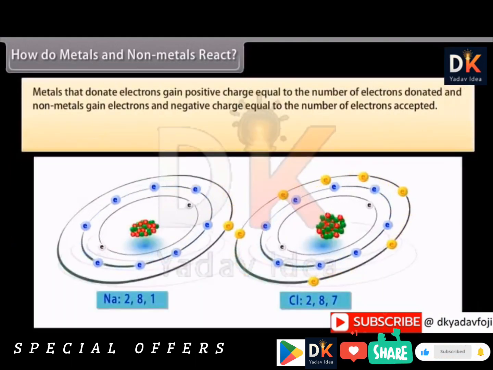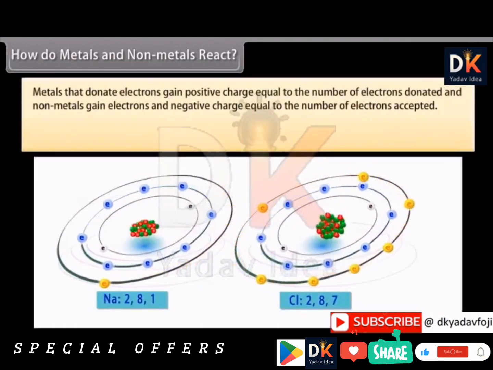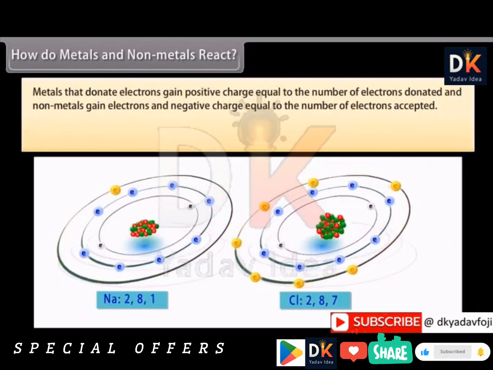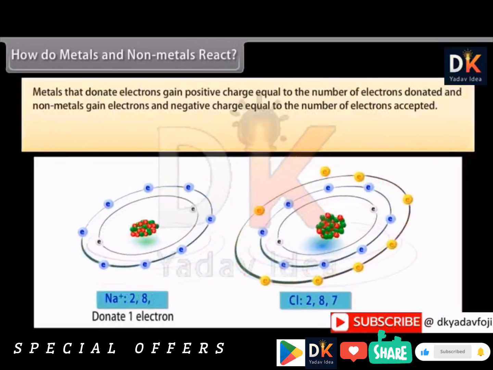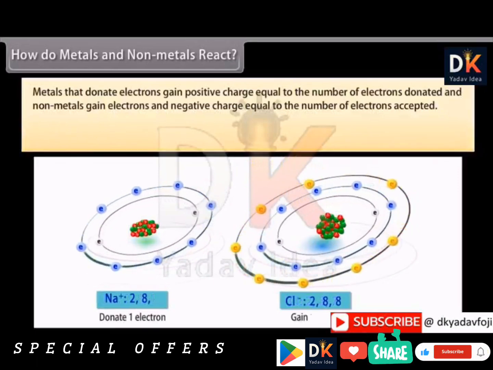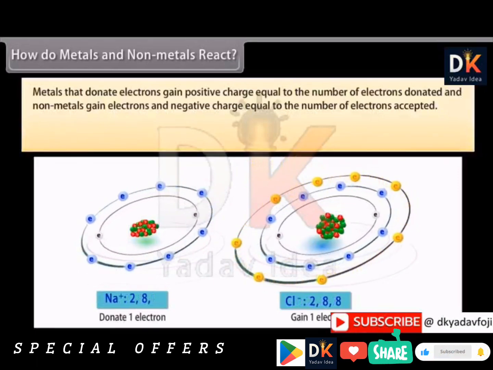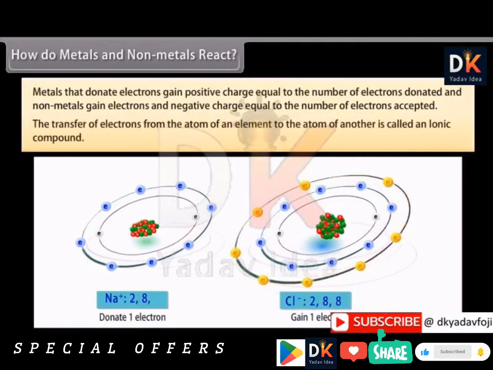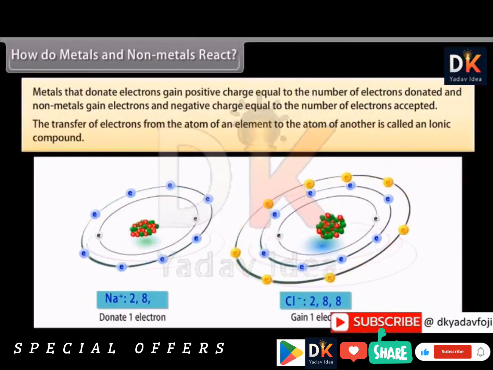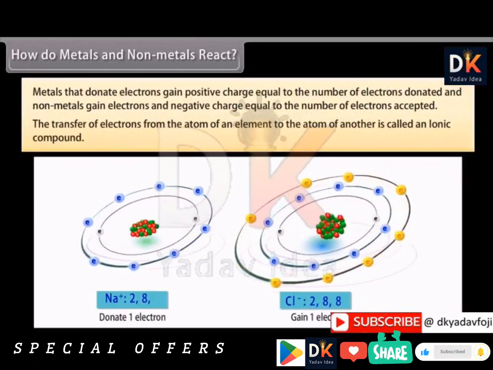When a metal atom donates 1, 2, or 3 electrons from its valence shell to another non-metal atom that has the ability to accept these electrons, it is known as electrovalency. As a result of this, both these atoms form the structure of an inert gas. The transfer of electrons from the atom of an element to the atom of another results in an ionic compound.